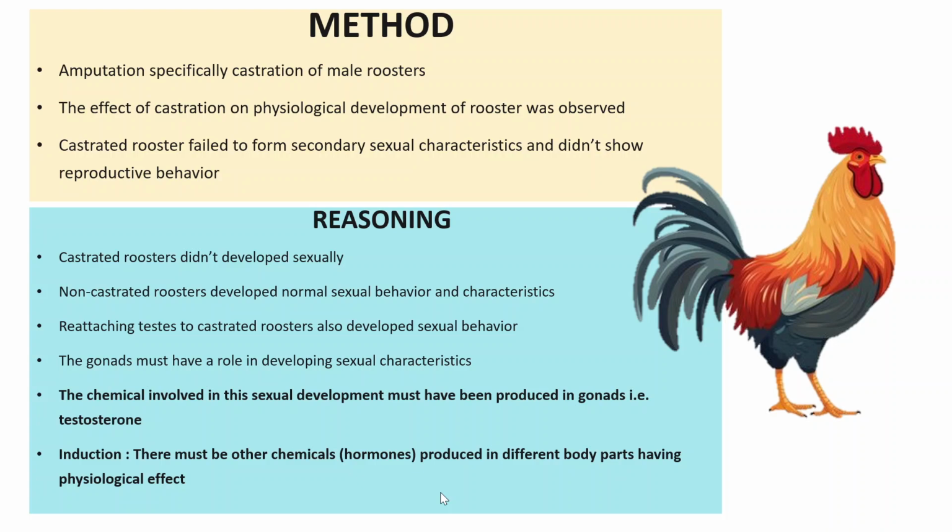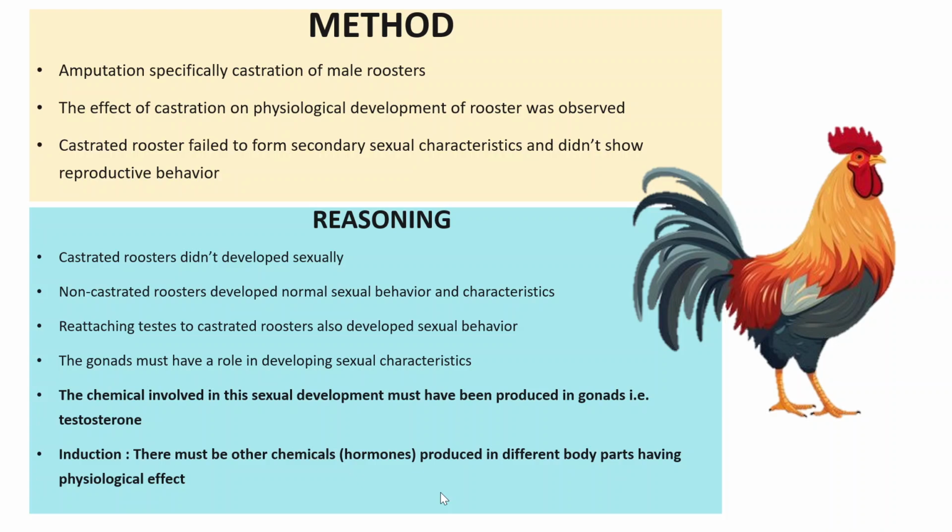Okay, cool. So, what was their reasoning? Castrated roosters didn't develop sexually, non-castrated roosters developed normal sexual behavior. There was a third group on which they reattached the testes after cutting them, and they also developed sexual behavior.